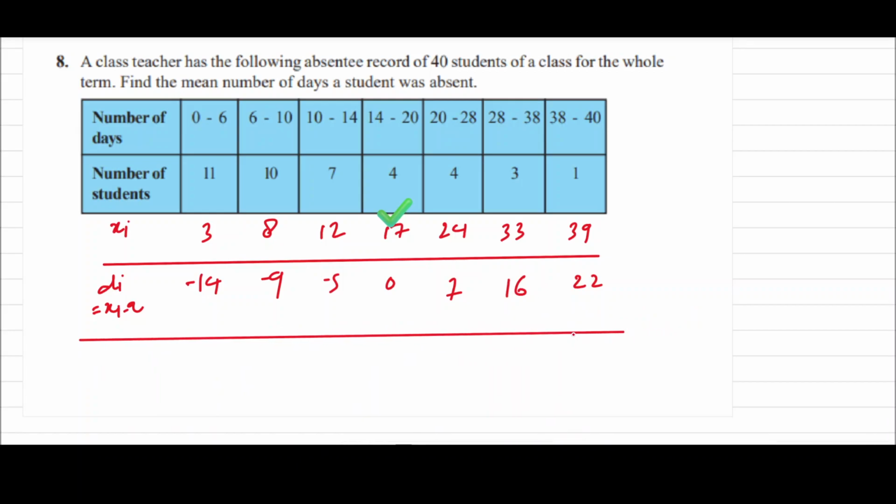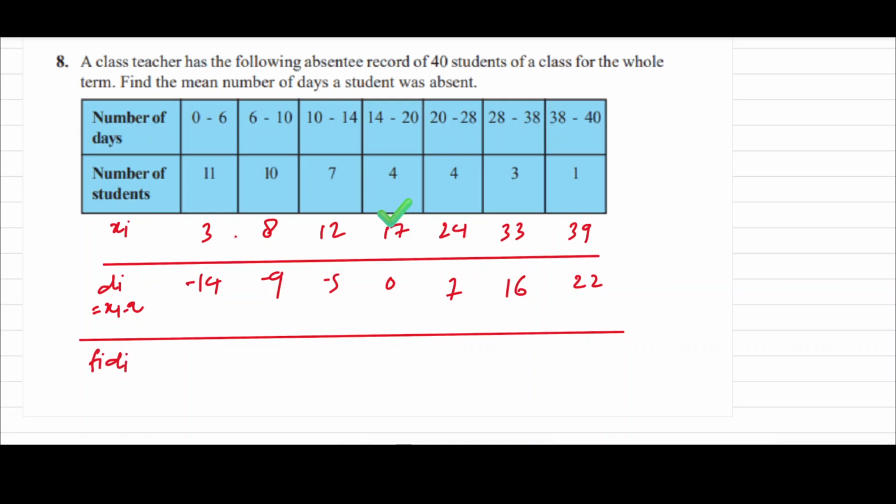Now we have the values, and these are different. If the terms were in reversing order, we should directly choose the step deviation method, but the terms do not repeat with a negative or positive sign, so we should choose the assumed mean method. Now find out the value of fi and di.